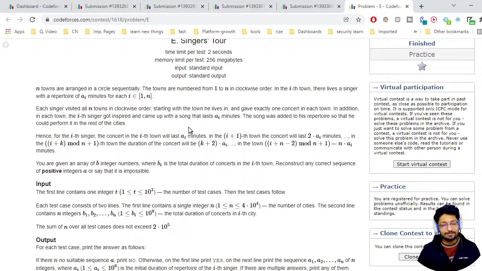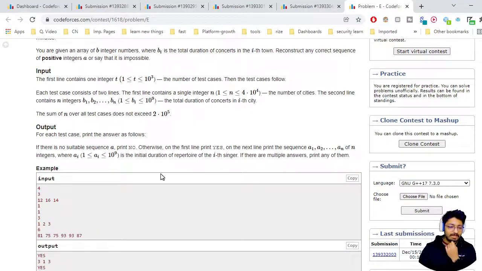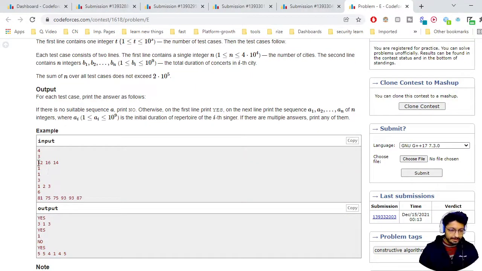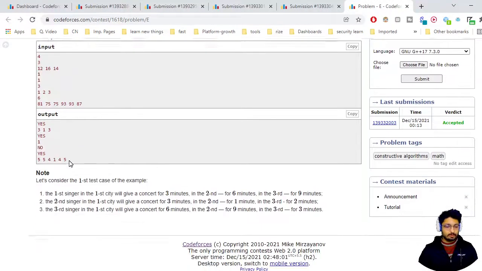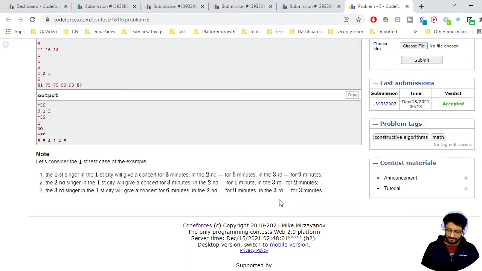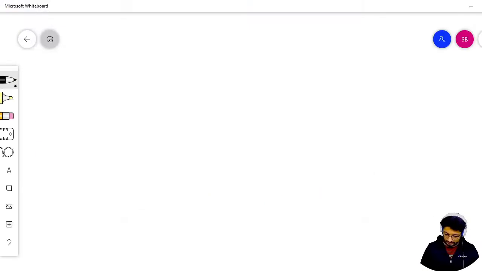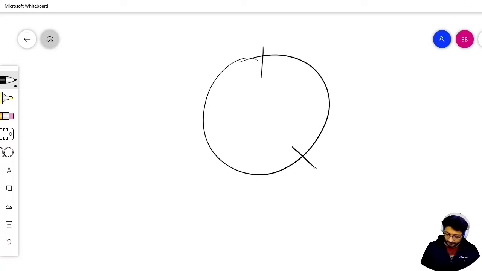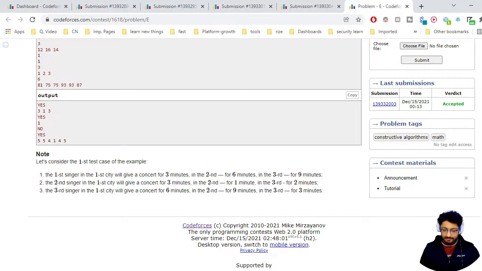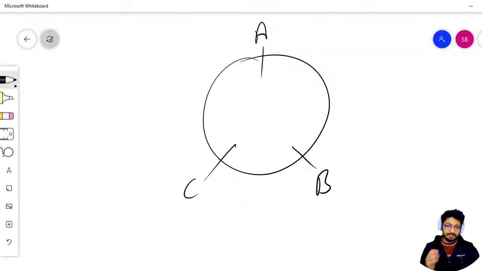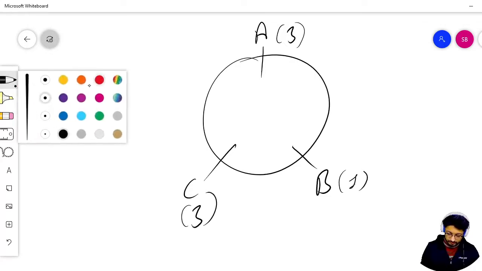Let us take one example to make it even more clear. Don't be afraid, I'll tell you. The given input is 12, 16 and 14. Let us take the cities A, B and C, and for the first example a valid configuration is 3 1 3.